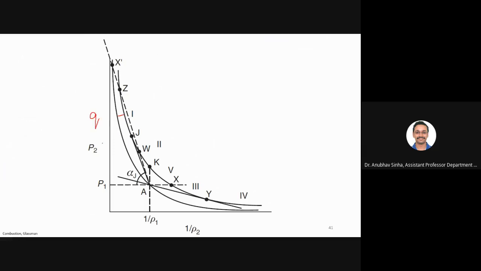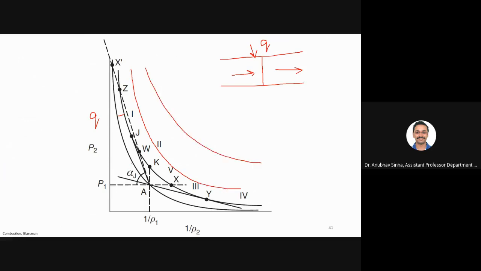When we study combustion, we break it down to a simple model. You don't talk about any chemical reaction. You say that fluid is going in a tube, the same configuration we have been talking about so far, and in addition I am also adding some heat. That is the difference between these two curves. I can make one more curve with a different amount of Q. The first curve represents a case where heat transfer is zero.